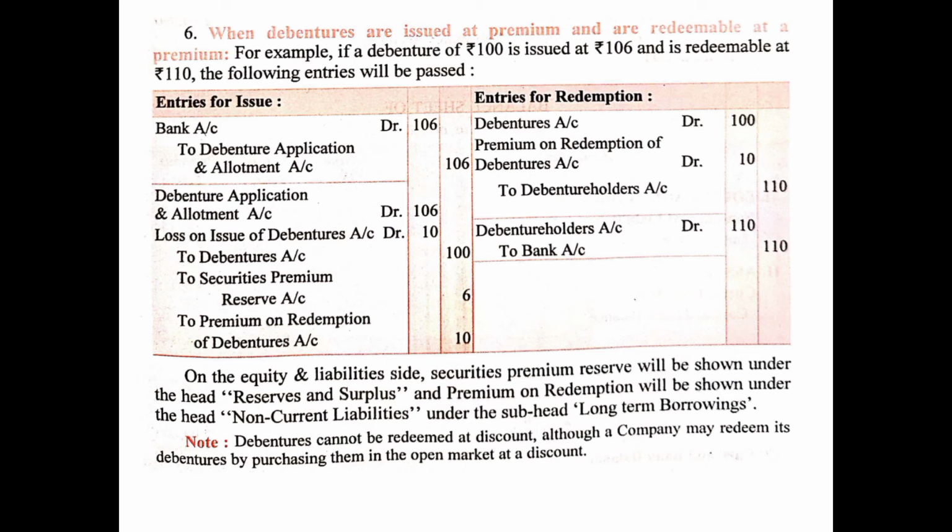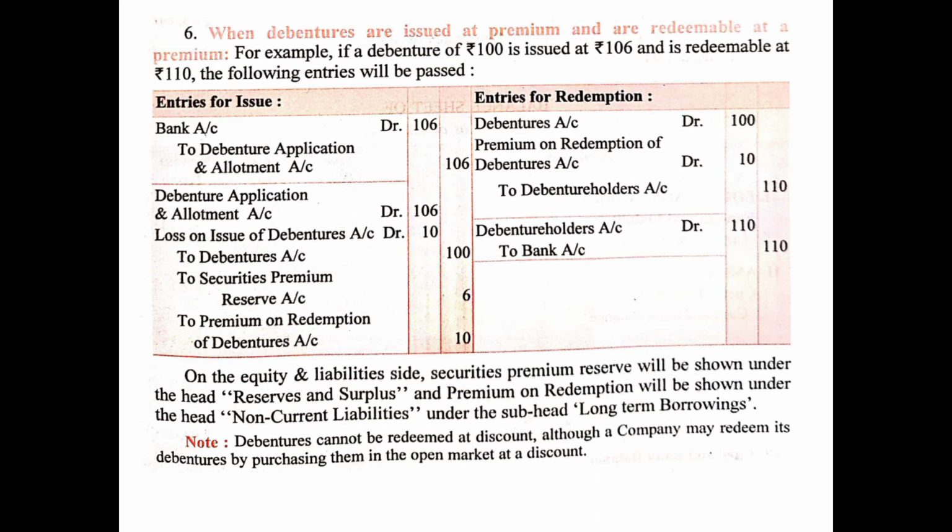Then entries at the time of redemption will be debentures account debited with the face value 100. Then premium on redemption of debentures account will be debited which was credited at the time of issue so as to utilize its money, that is 10 rupees, to debenture holders account 110. And then this will be paid, debenture holders account debited 110 to bank account 110.